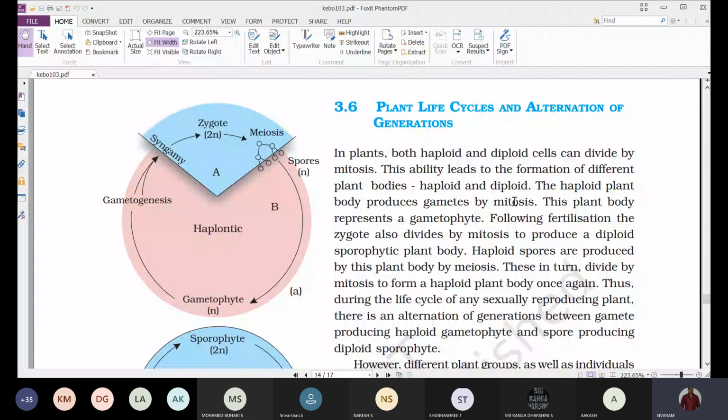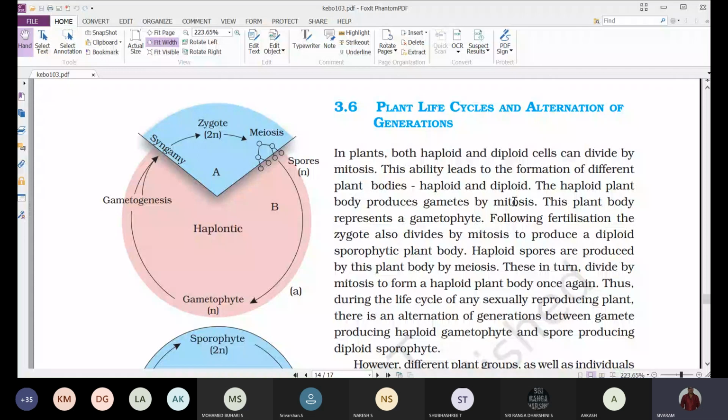Then what is the difference between the gametophyte and the sporophyte of all these groups of organisms? Is there any difference, or are all showing a similar pattern of sporophyte and gametophyte stages? How is the sporophyte alternated with the gametophyte?